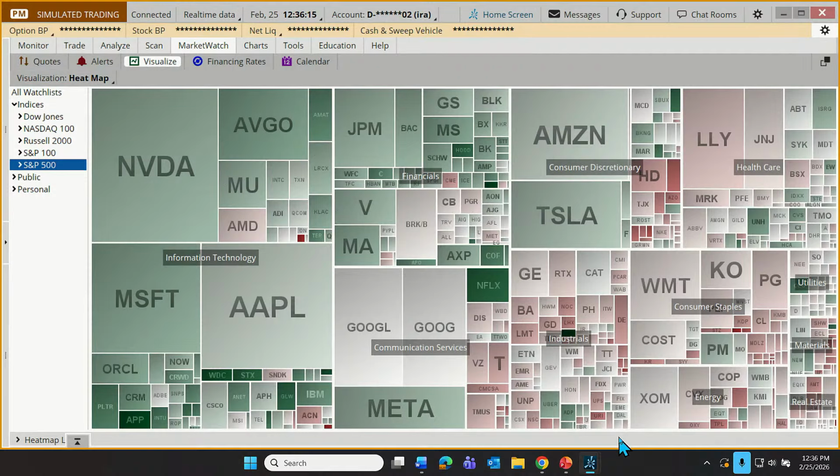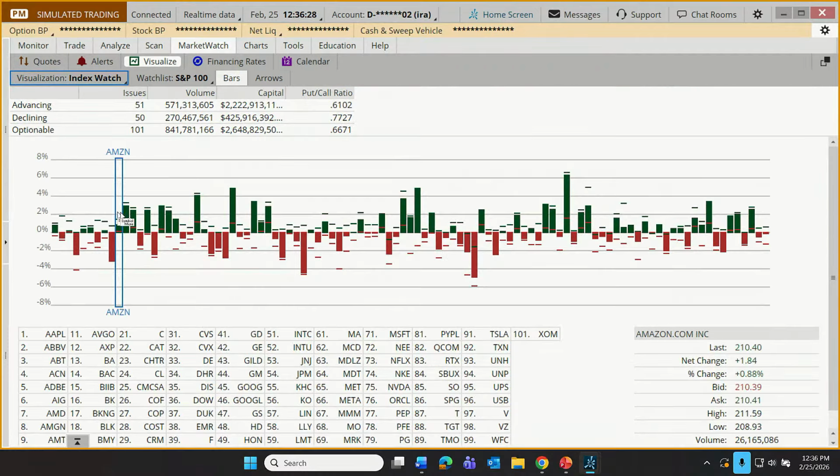Now this tool, great little tool there, but one other way to see how these different companies are performing is using the Index Watch tool right up here in the upper left. If I switch this to Index Watch, this is still a comparative performance up or down of the 100 companies making up the S&P 500. They're just not grouped into sectors anymore.